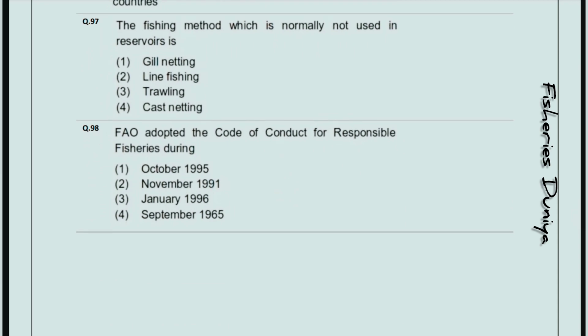Next question, the fishing method which is normally not used in reservoirs is? So the correct answer is option number 3, trawling. The most common fishing method used in reservoirs is gill netting. FAO adopted the Code of Conduct for Responsible Fisheries during? So the correct answer is option number 1, October 1995.